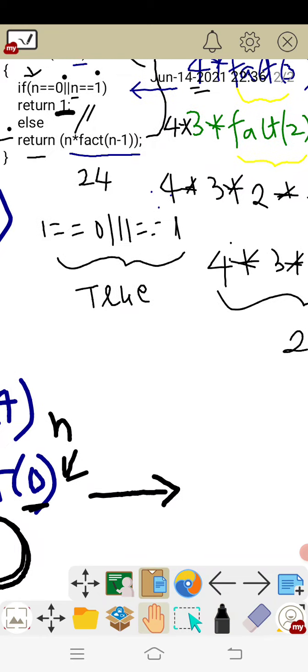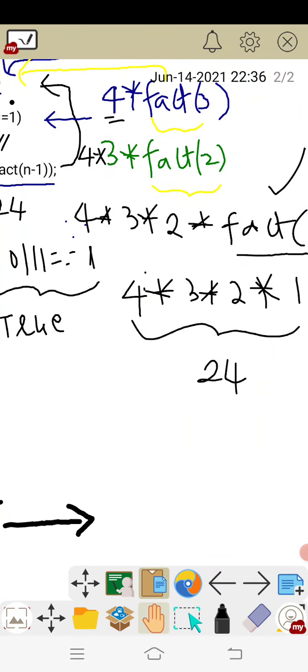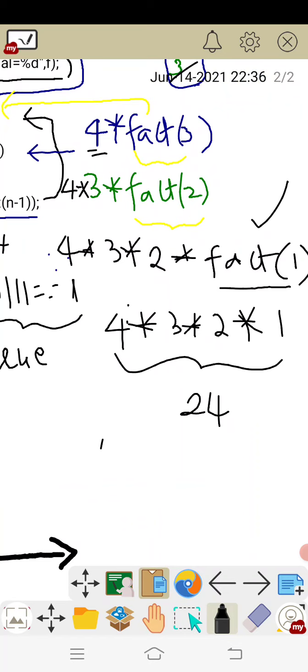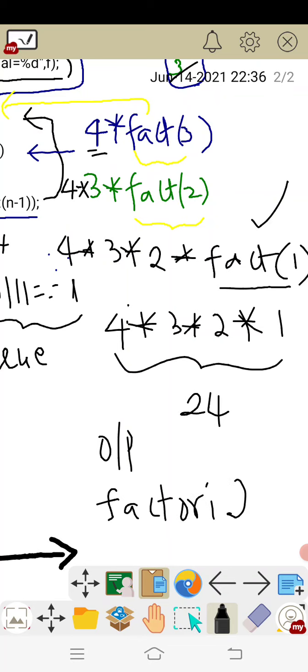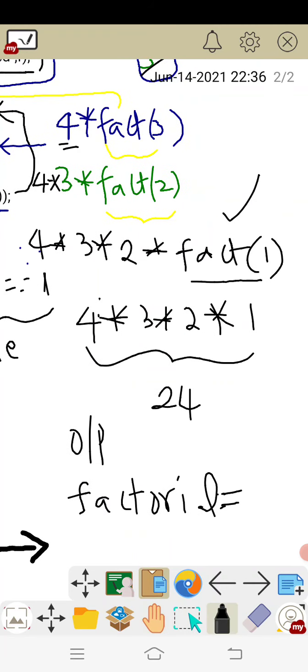So you are going to print the factorial value at the end by this printf statement. So the output is going to be what? The output is going to be like this: factorial is equal to 24. What is the name of the variable that we use here? F, right? So factorial is equal to 24 will be the output. So this is the tracing of the program, line by line execution.